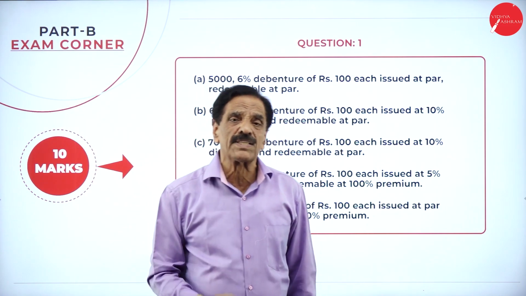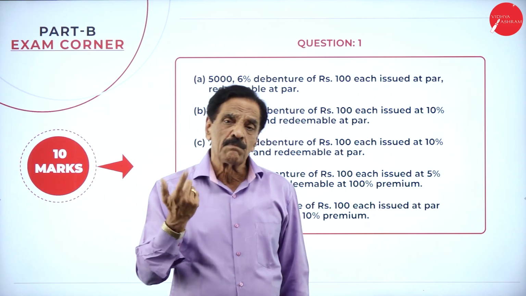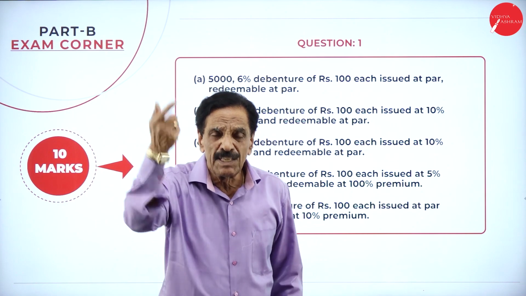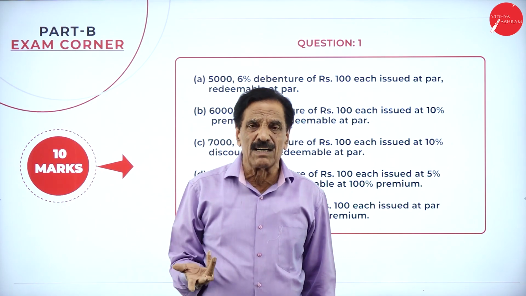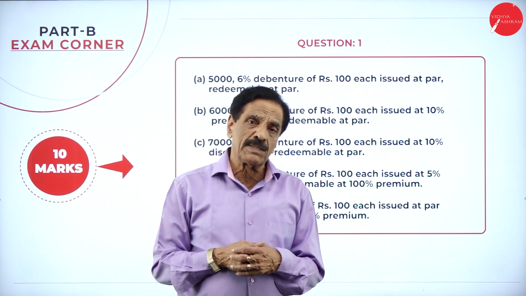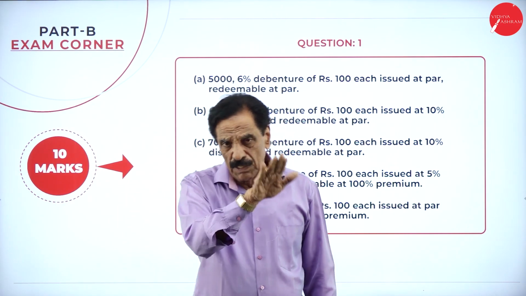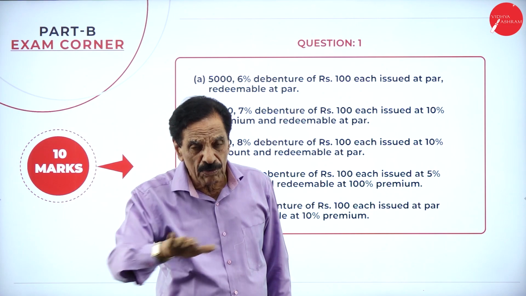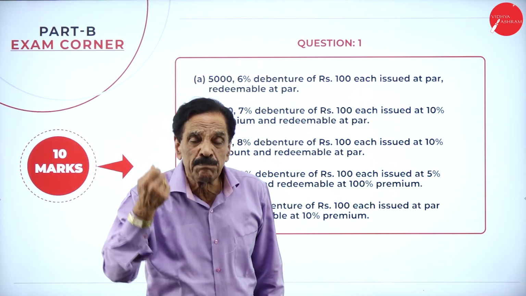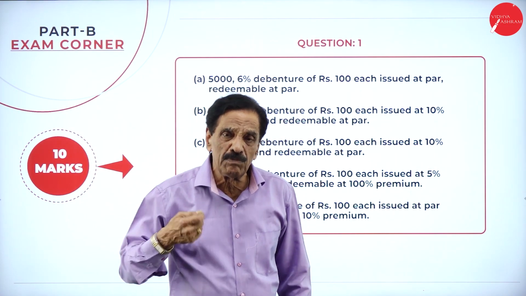When debentures are issued at a discount, repayable at par: bank account debit, discount on debenture account debit, to debenture account. Paid at par: debenture account debit to bank account. By chance, issued at a premium, paid at par: bank account debit to debenture account, to debenture premium. Paid at par: debenture account debit to bank account.